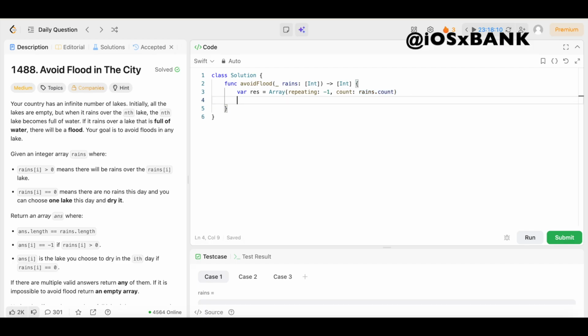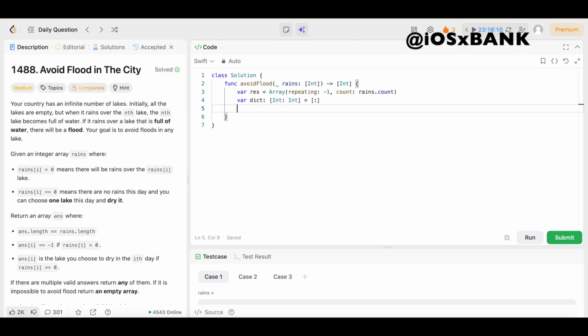Boom. Then we're going to come underneath this, and we're going to create a dictionary to store the last day each lake was filled. So this is, once again, just going to keep track of the last day that the lake was filled. We're going to declare a variable called dict, and we're going to say colon, and that's going to be a dictionary. The key is going to be an integer, the value is going to be an integer, and then we could just initialize it with a blank dictionary like this.